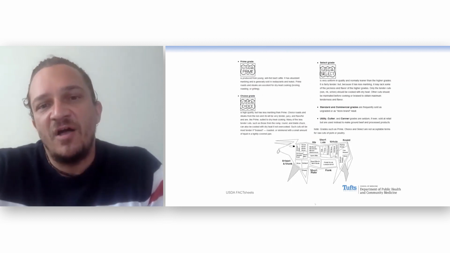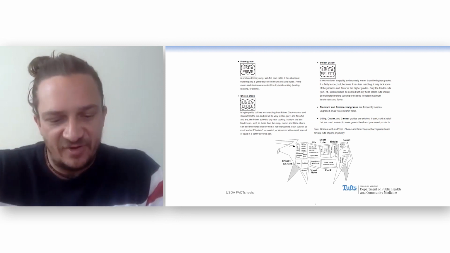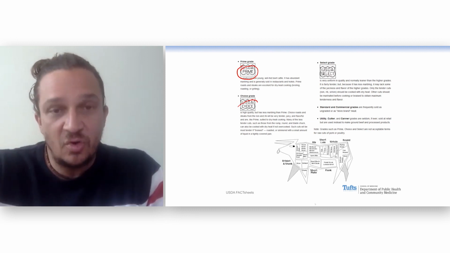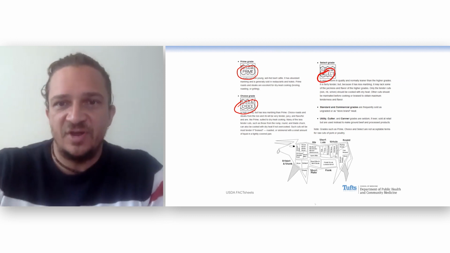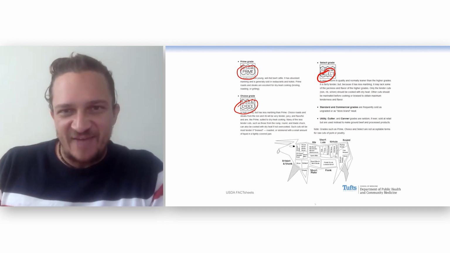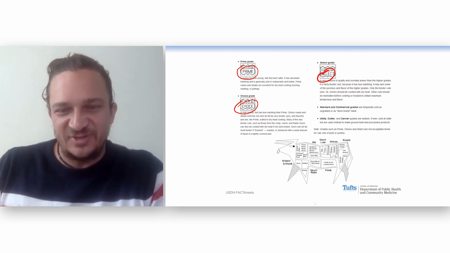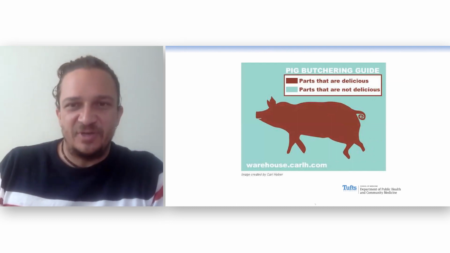Here's an example of the USDA definitions for meat. What is the difference between prime, choice, select? There's some order to those, and you can read those descriptions there. I always love these little pictures of the animals and what part is which one. A student sent me this one, parts of the pig that are delicious, parts that are not delicious.